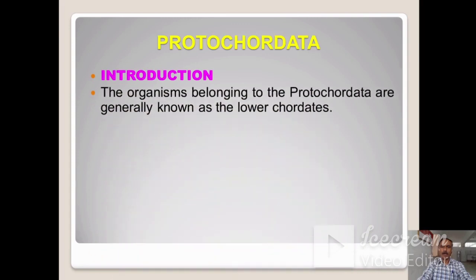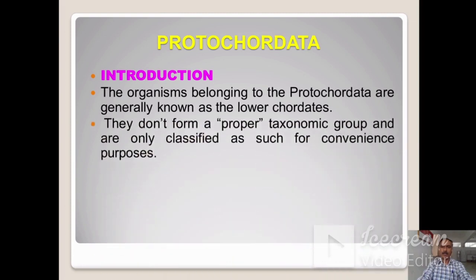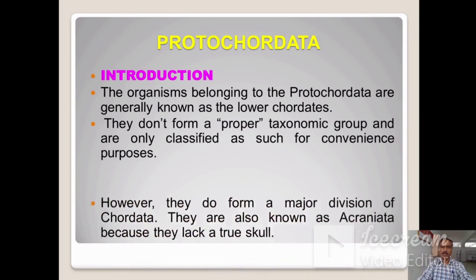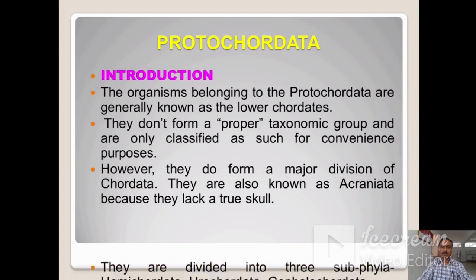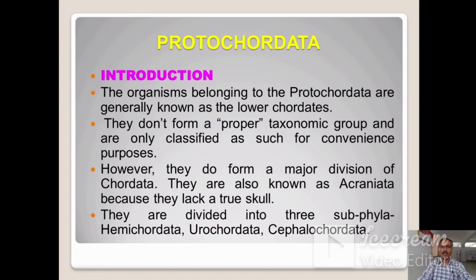Now about Protochordata. The organisms belonging to the Protochordata are generally known as the lower chordates. They don't form a proper taxonomic group and are only classified as such for convenience purposes. However, they do form a major division of chordata. They are also known as Acraniata because they lack a true skull. They are divided into three subphyla. Number 1, Hemichordata, number 2, Urochordata, and number 3, Cephalochordata.